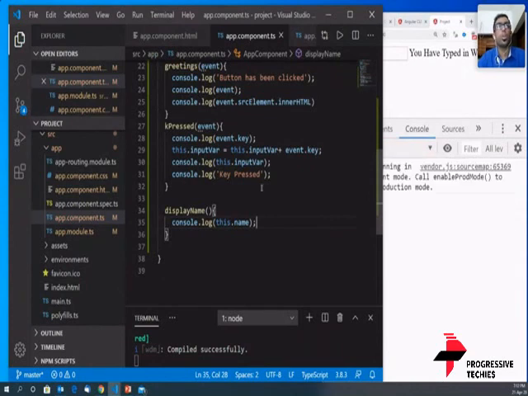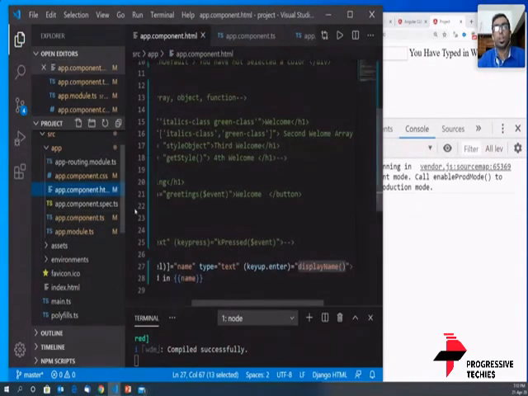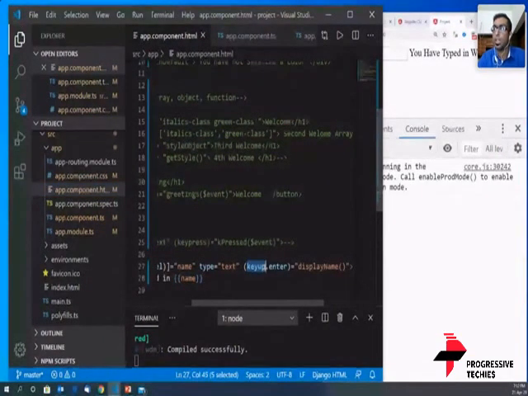Just a quick info. Key up is a key up event. When you press a key and release your hand, a key up event is triggered. When you press a key and your hand is on the keyboard, the key down event is triggered. And the moment you press on the key, a key press event is triggered. So when I press enter and release my hand, this function will be called.